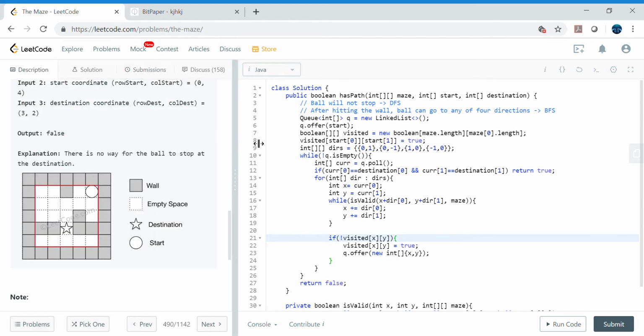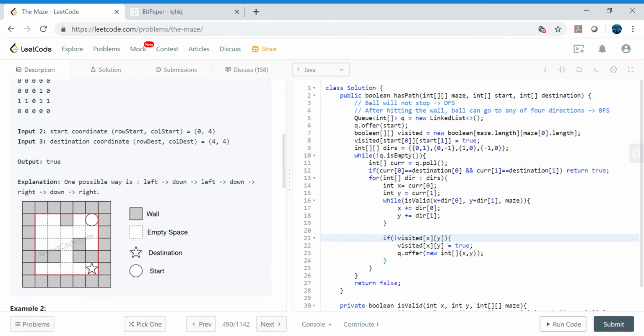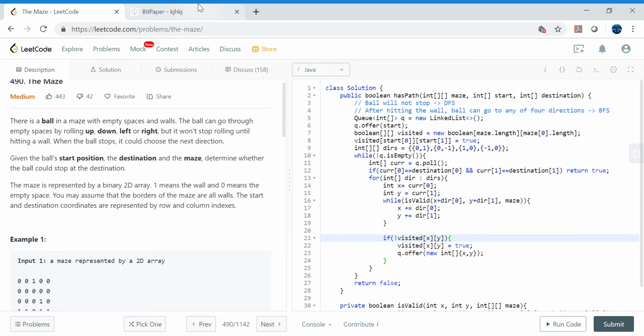Hopefully this is clear, but again, a couple of takeaways before ending this video. One thing to understand this problem is to imagine a gaming device with a rolling ball inside it, and that ball can roll in any of 4 directions. That's the first step. And this ball will not stop until it hits the wall. Once this observation comes to mind, that it's not going to stop, then definitely it's a depth first traversal. That's one observation.